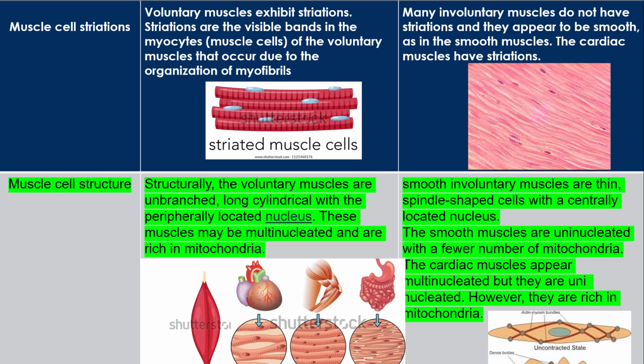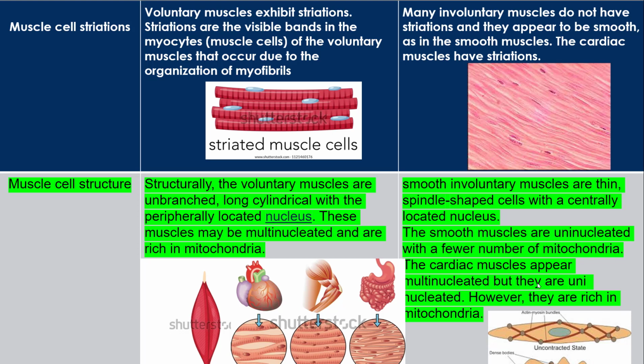Smooth involuntary muscles are thin, spindle-shaped cells with a centrally located nucleus. They are thin muscles. They are spindle-shaped, broad in the center and tapering towards the ends, and the nucleus is located in the center, while in the skeletal muscle the nuclei are located peripherally. The smooth muscles are uninucleated with a small number of mitochondria, because they need less energy, so they have fewer mitochondria.